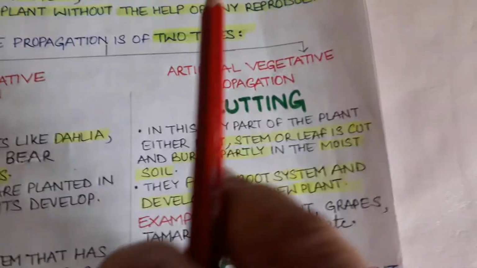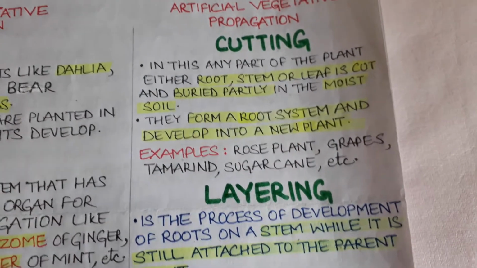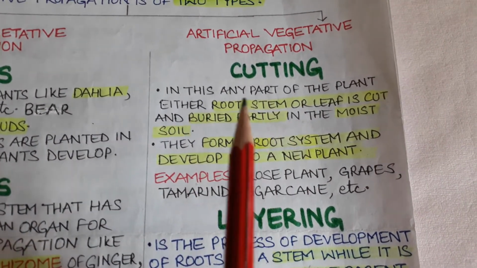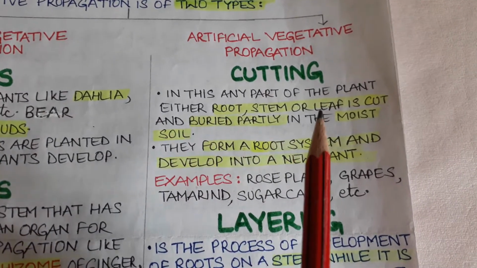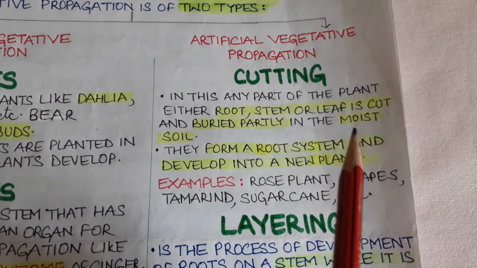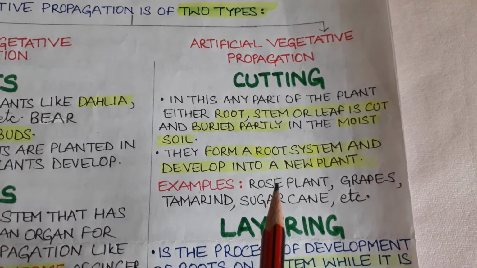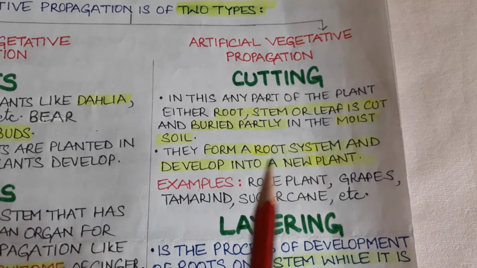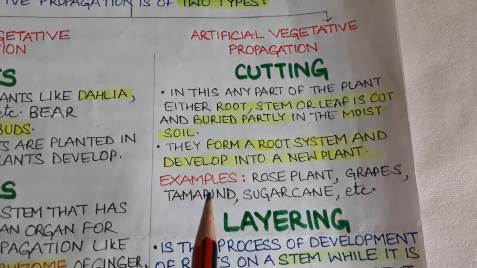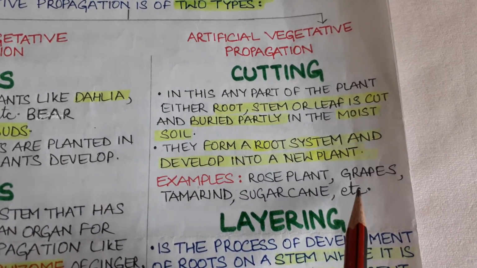The next type of vegetative propagation is artificial vegetative propagation. It also takes place by various methods. Number one, cutting. In cutting, we take a cutting of either root, stem or leaf, and when this cutting is partially buried in the moist soil, it will form a new plant by developing roots, and the shoot system will also grow simultaneously. We can take the example of rose plant, grapes, tamarind, sugarcane, hibiscus, etc.